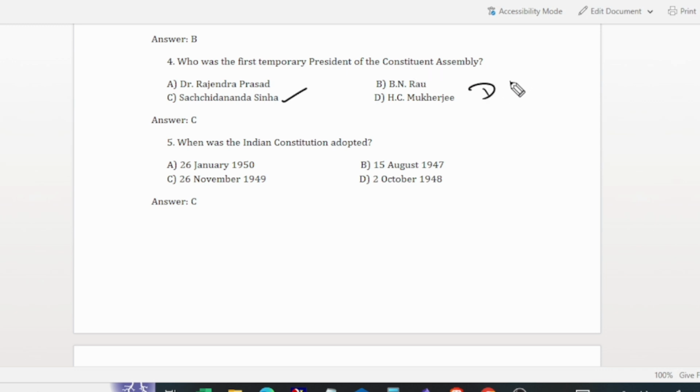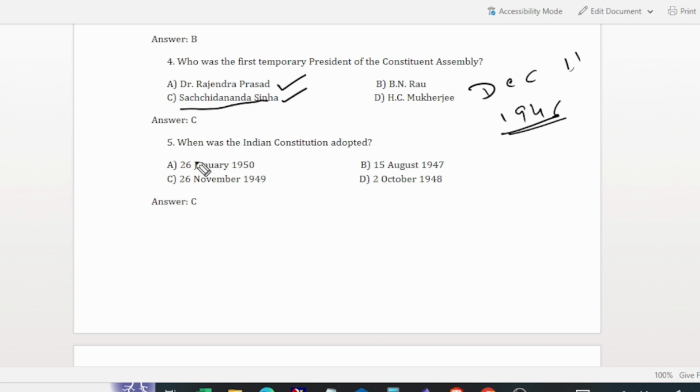On December 11, 1946, the second meeting was held, and then they elected the permanent president of the Constituent Assembly, Dr. Babu Rajendra Prasad. But the first temporary president of the Constituent Assembly was Sachidanand Sinha.